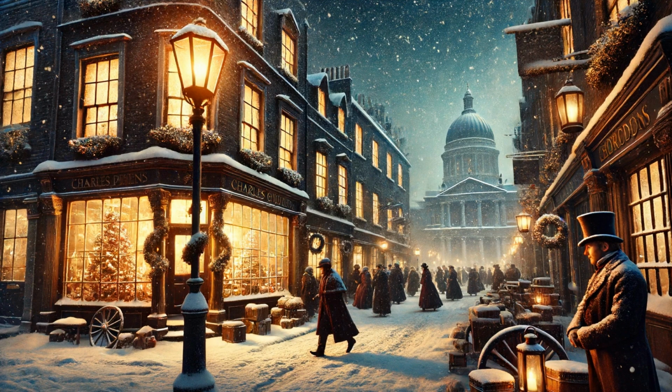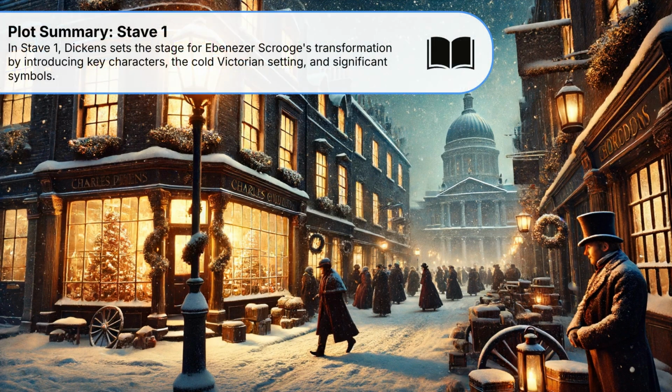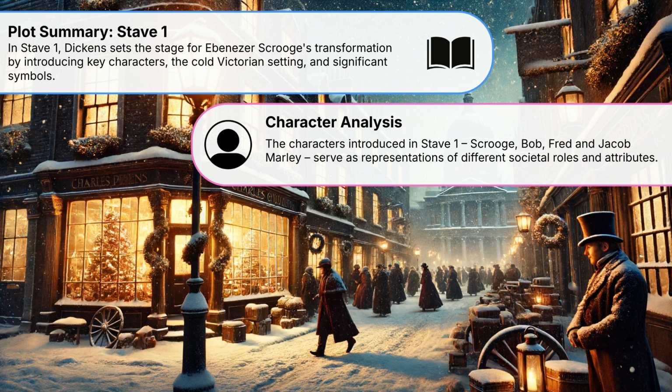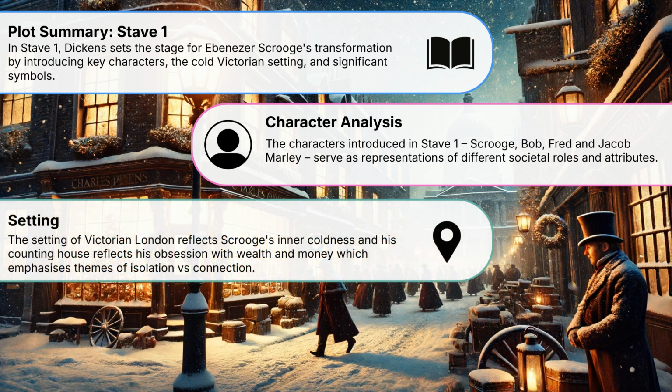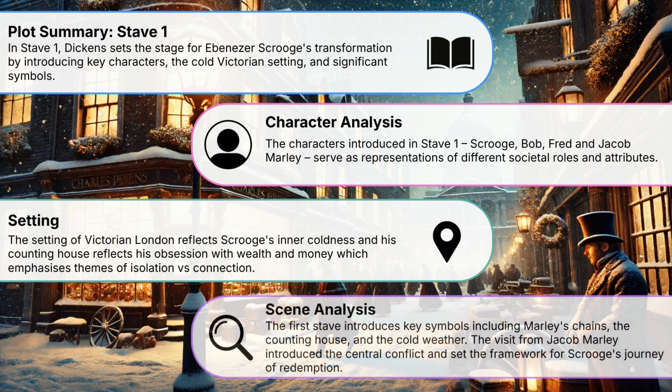And that brings us to the end of today's lesson. We analysed Stave 1 of A Christmas Carol, where Dickens sets the stage for Ebenezer Scrooge's transformation by introducing key characters, a grim Victorian London setting, and significant symbols. We explored Scrooge's interactions with his nephew, Fred, the charity collectors, and his clerk, Bob Cratchit, highlighting his lack of empathy and compassion. The visit from Jacob Marley introduced the central conflict and set the framework for Scrooge's journey of redemption. This analysis deepened our understanding of how Dickens constructs the foundation for Scrooge's change and the novella's themes of redemption, compassion, and the true spirit of Christmas.